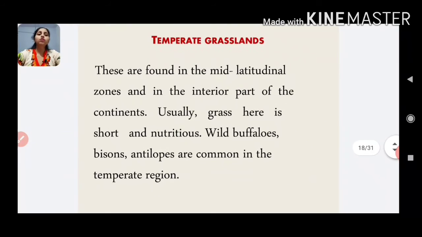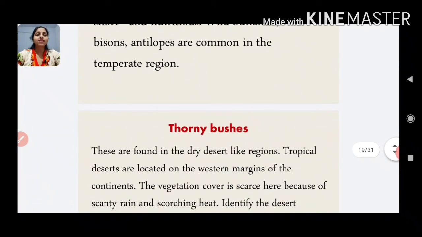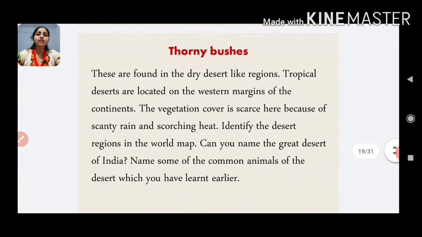Now let's talk about temperate grasslands. These are found in the mid-latitudinal zones and in the interior part of the continents. Usually grass here is short and nutritious. Wild buffaloes, bison, antelopes are common in the temperate region.